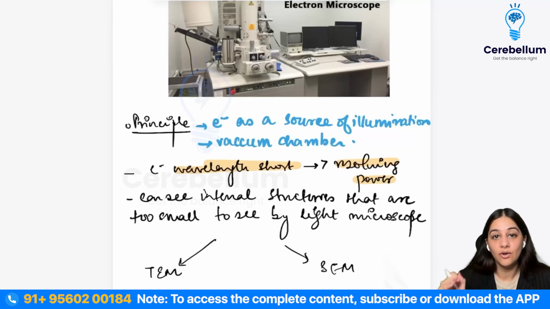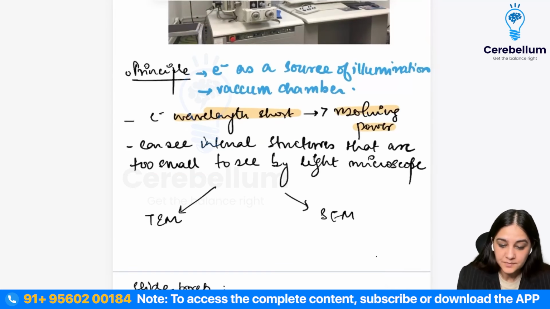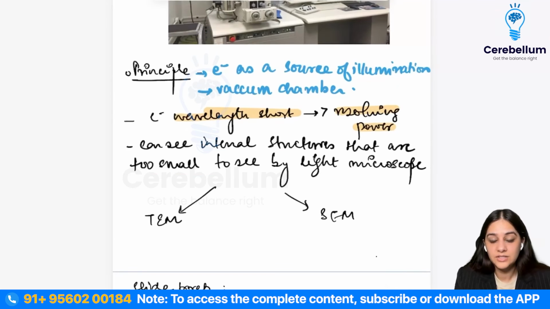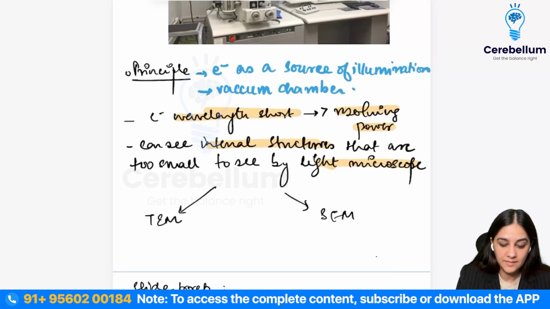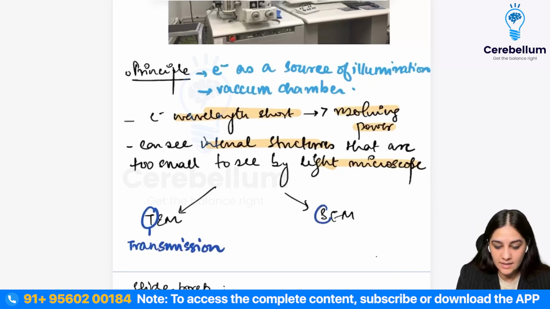That is why the resolving power of the electron microscope is high, right? The advantage is that you can see the internal structures that are not visible by the light microscope. There are mainly two types of electron microscopes: one is your TEM and one is your SEM. TEM is the transmission electron microscope, and SEM is the scanning electron microscope. We will talk about both of them individually.